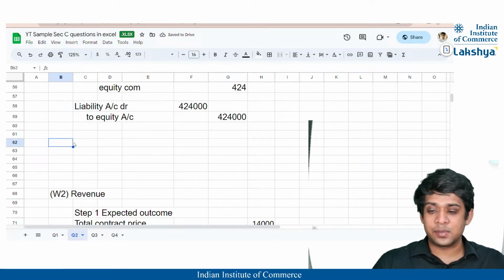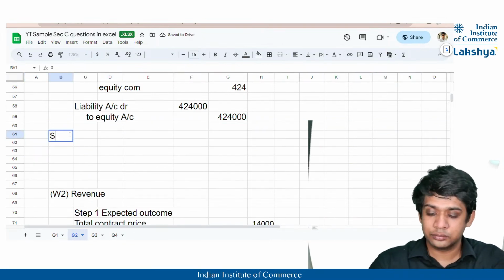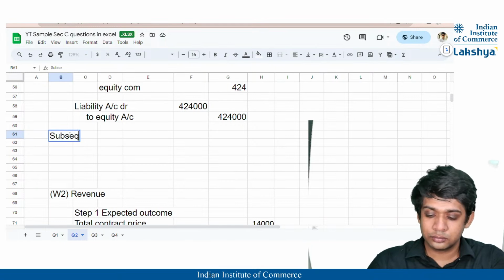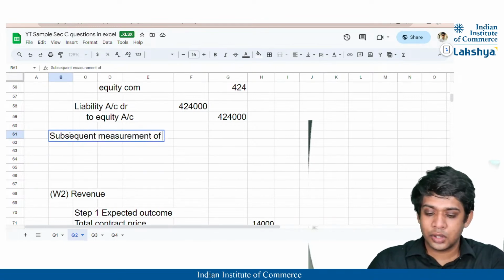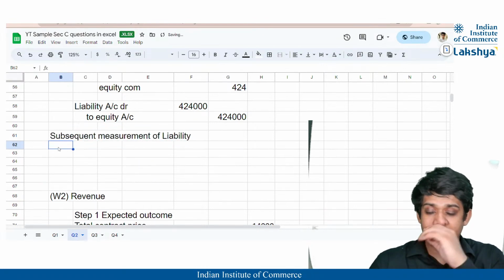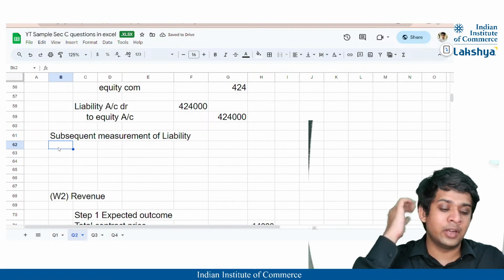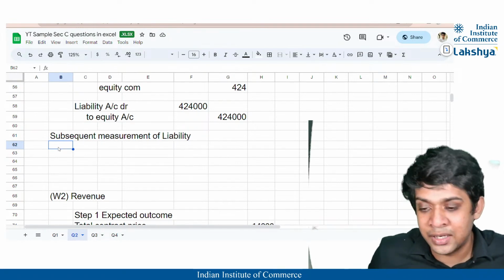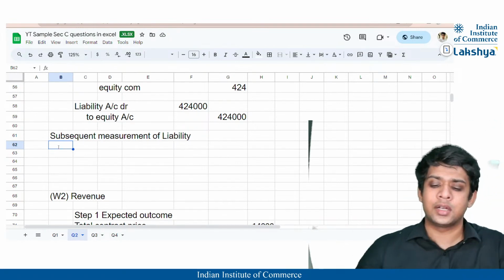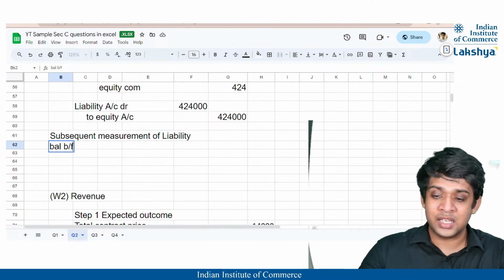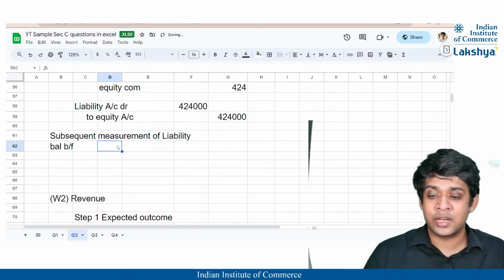Yes. So let us make the subsequent measurement of liability. Correct? Because obviously the finance cost, whatever will be the year-end non-current liability, all that is to be stated. So firstly, we have our balance brought forward for the subsequent measurement.